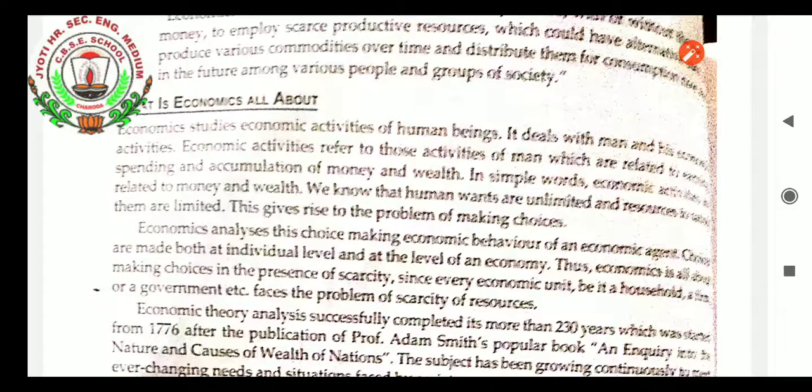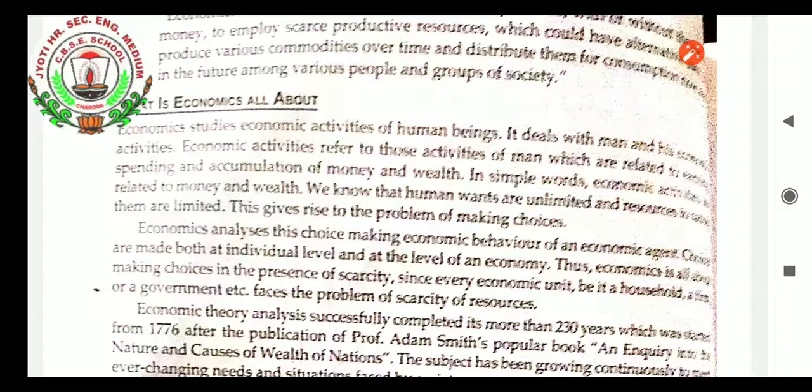So we know that human wants are unlimited and resources are scarce. So these limited resources can be utilized only when there is alternative use of resources. It means that till the time resources are not wasted, we must make proper utilization of resources, so that it helps to fulfill the needs of the big population we have. It is not only the problem of our country, it is the problem of the whole world.